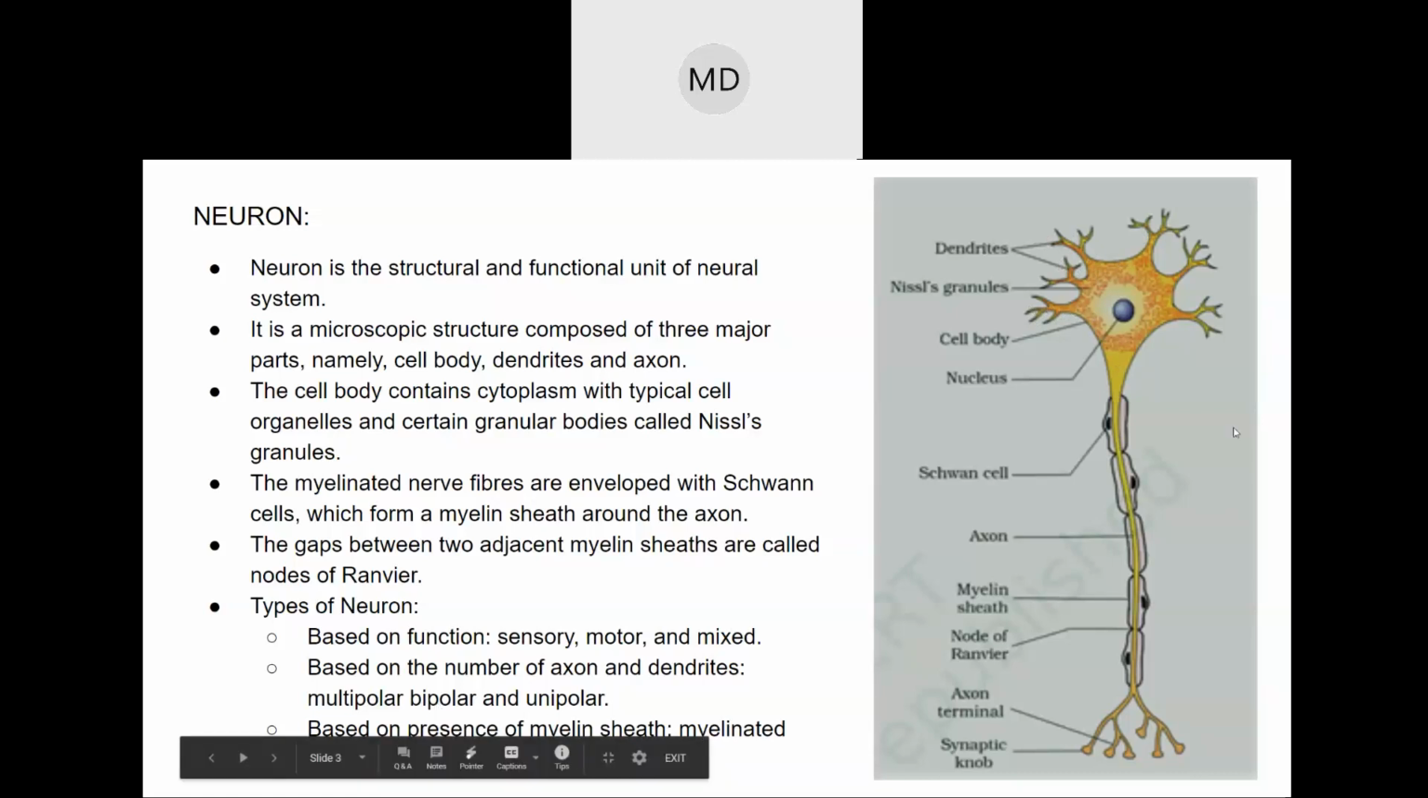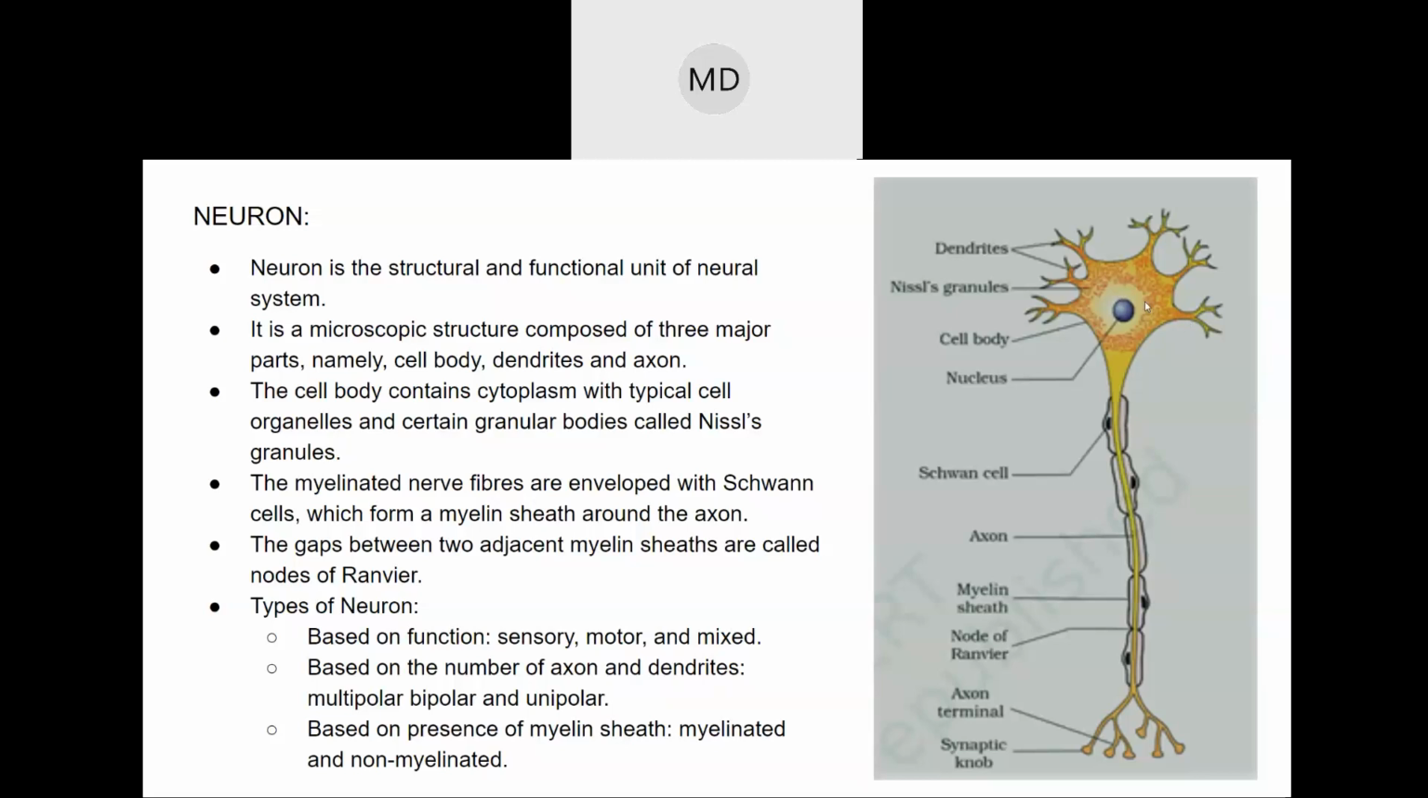Now, bipolar means it will have only one dendrite and only one axon. Unipolar means it will have only one axon and there will be no dendrites. That is known as unipolar. So based on the number of axons and dendrites present, neurons are of three types: multipolar, bipolar, and unipolar.